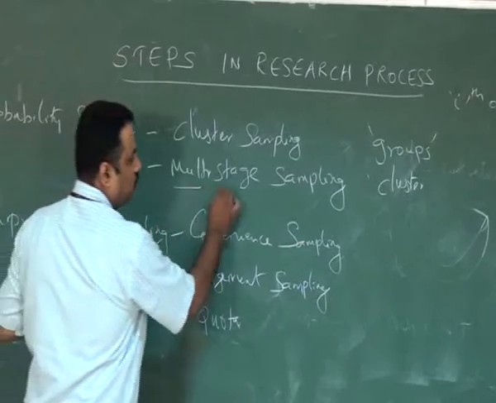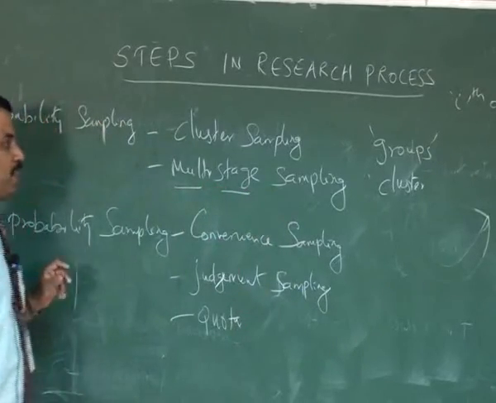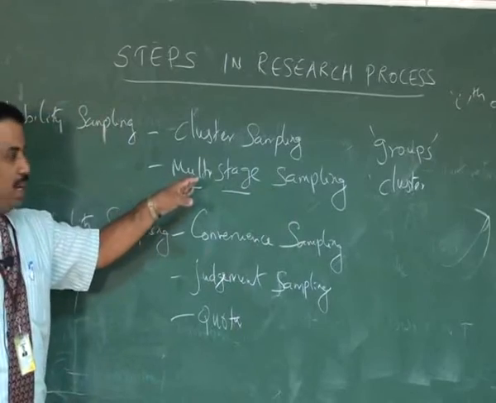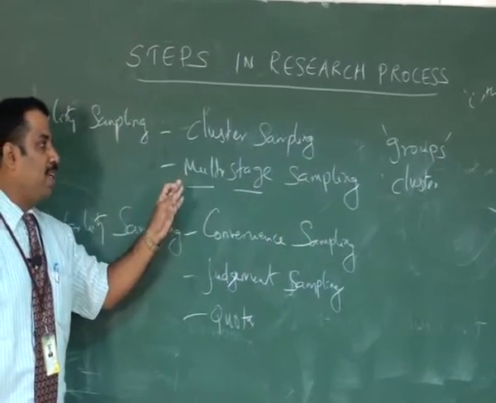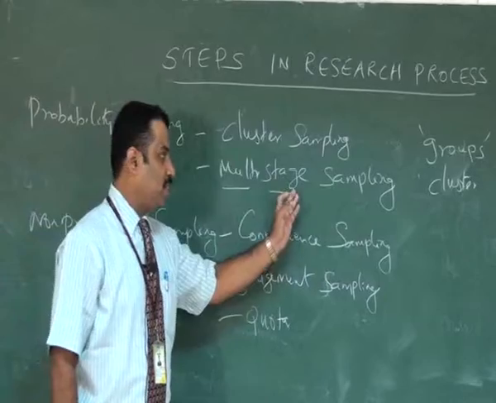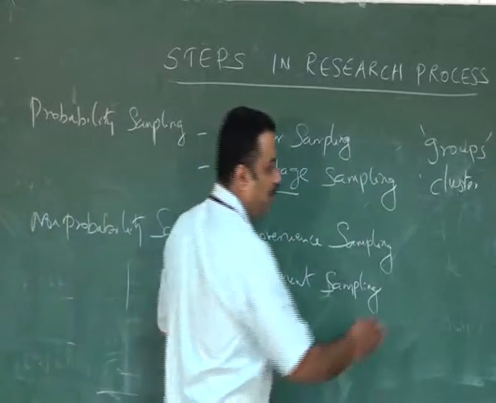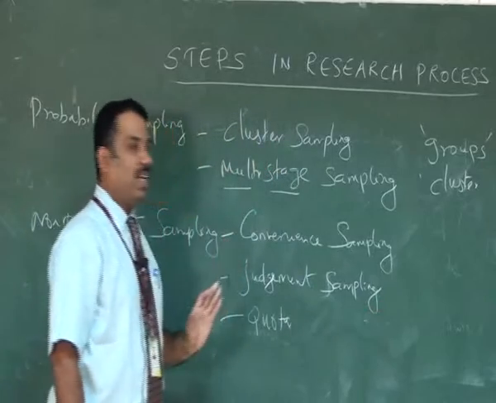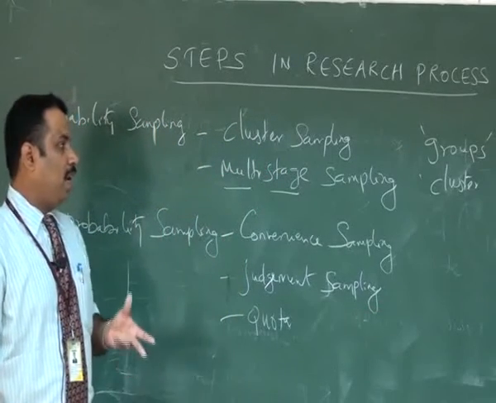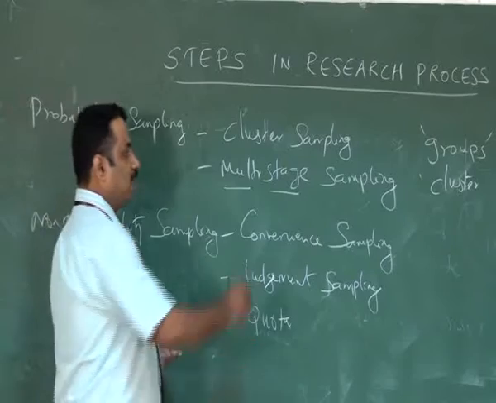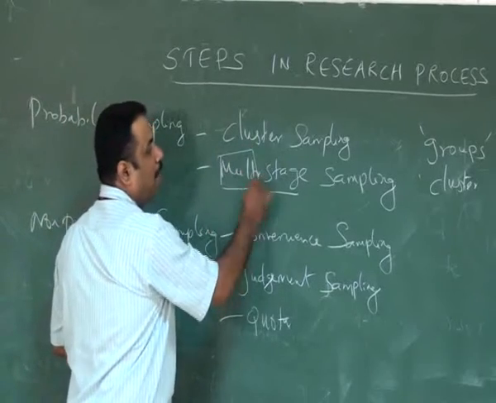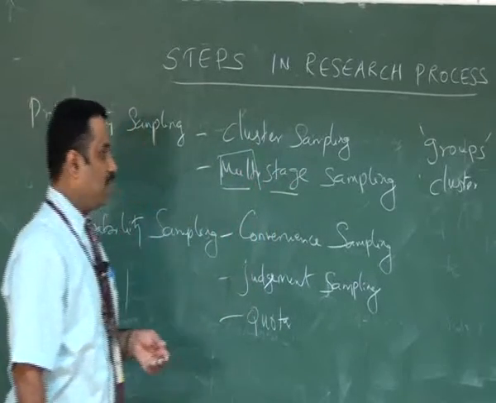Then multi-stage random sampling. The name itself explains that the sampling method uses different stages. Again, we can take the population of India. The researcher plans to collect data from the entire India. In this case, the researcher goes for the multi-stage random sampling method.